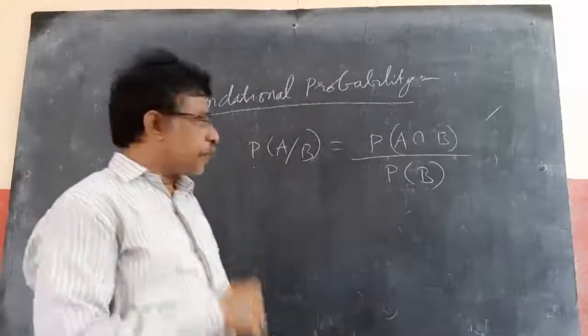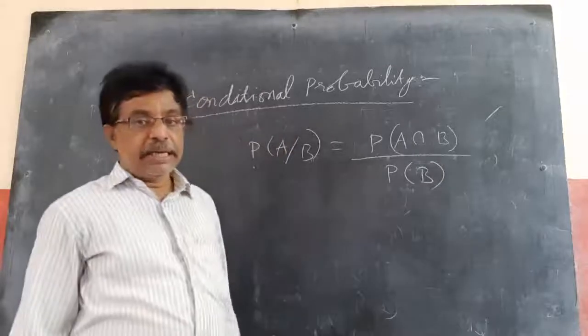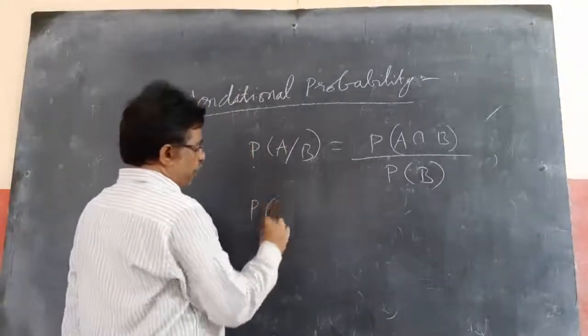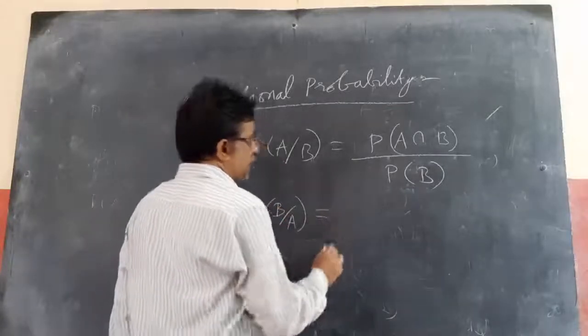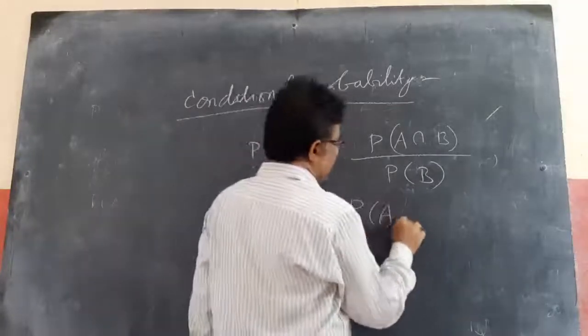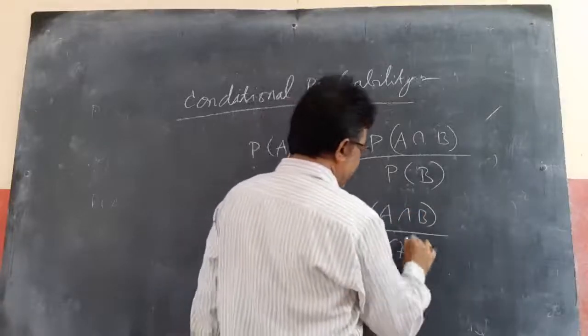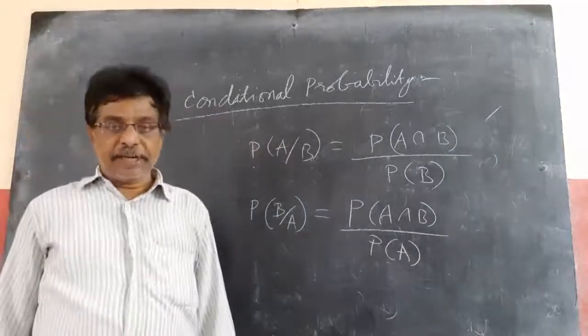Similarly, we can write P of B by A as P of A intersection B by P of A.